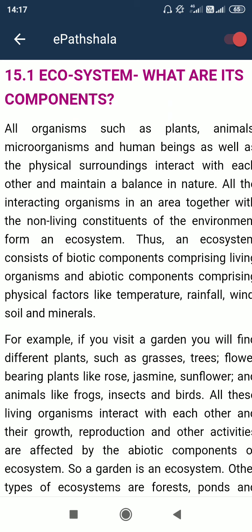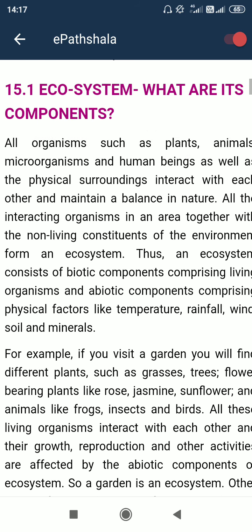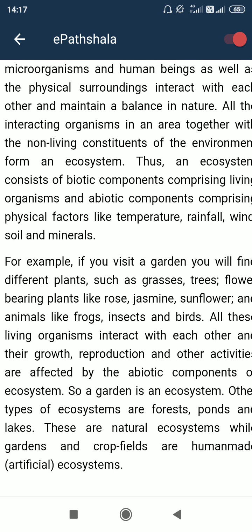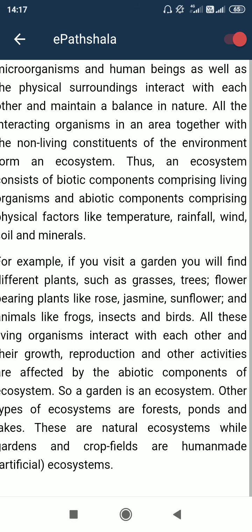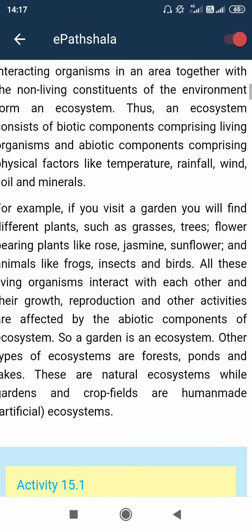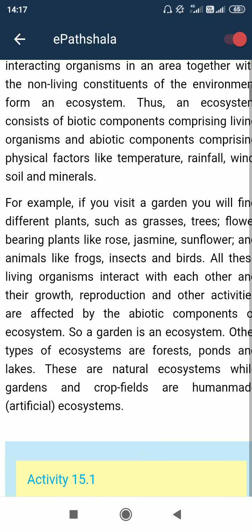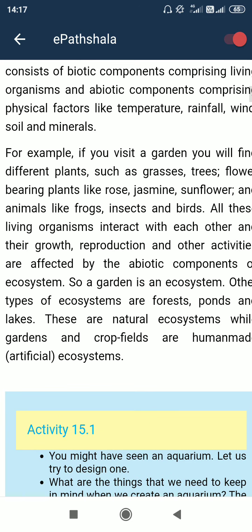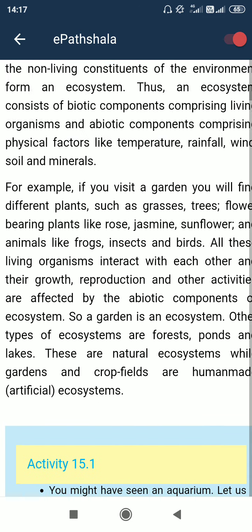That is the ecosystem. In an ecosystem, many other factors are present, like mineral soils, rainfall, wind, temperature. These are also factors of an ecosystem to maintain its sustainability. Likewise, sunlight is the main source of energy.